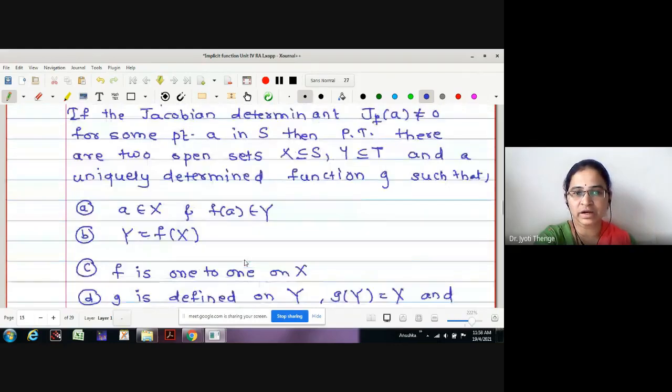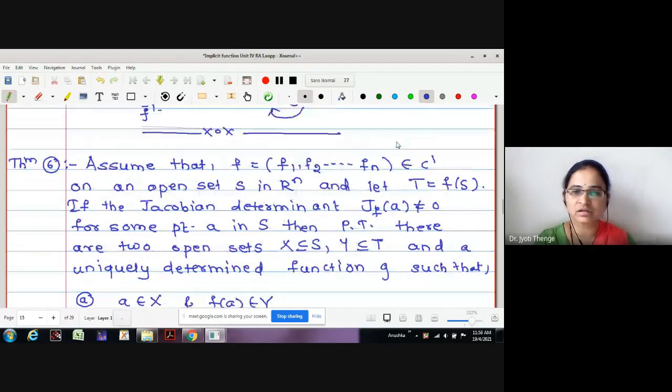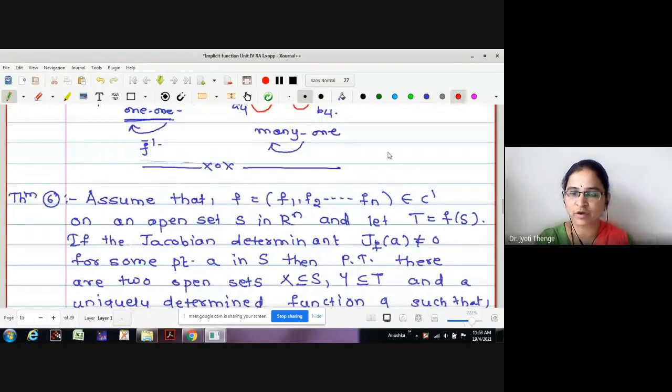What are the conditions given? F is no doubt a multivariable, multi-valued function, right? What's the nature of the function? F is defined on a subset S in Rn.